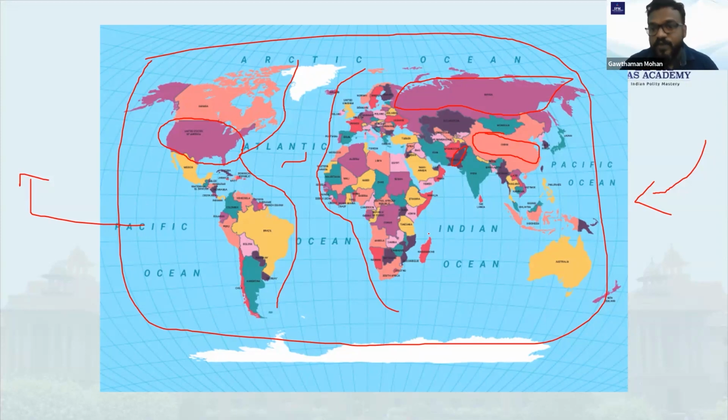Now comes the Indian Ocean, very important for us, because India is located in this, and this particular ocean is named after India only, the Indian Ocean region. The whole of this area you can see as the Indian Ocean region only. India is one of the largest countries in this area, and China is trying to have its upper hand over this region.